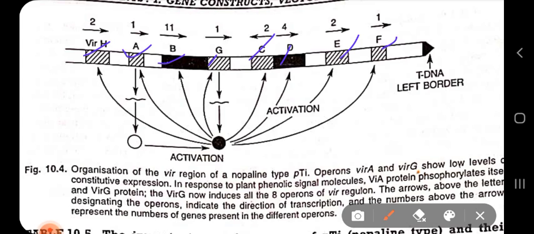So first is VIR A. VIR A actually encodes a sensor protein, which is a receptor for acetylserine and functions as an autokinase and phosphorylates the VIRG protein. It acts as a constitutive expression. So VIRA is a sensor protein. It actually encodes the receptor found in the